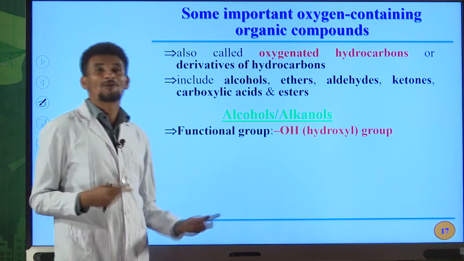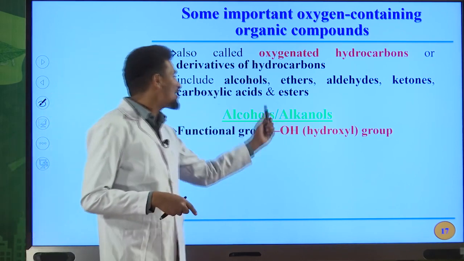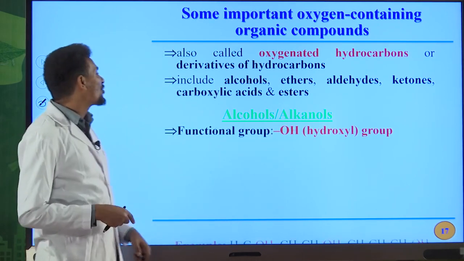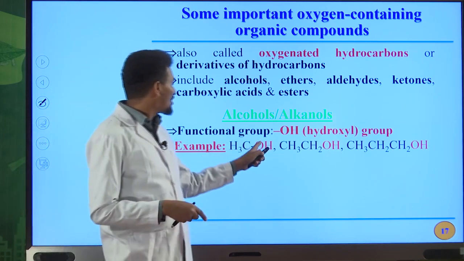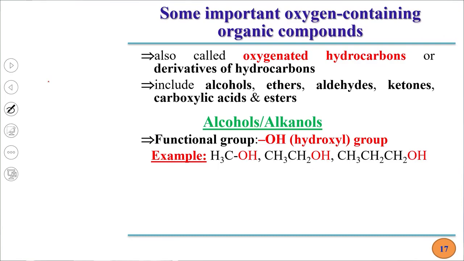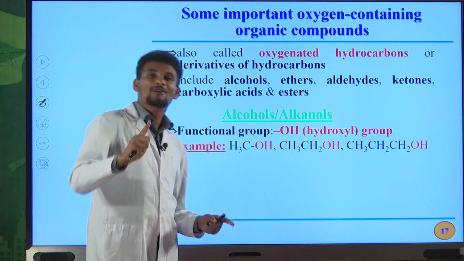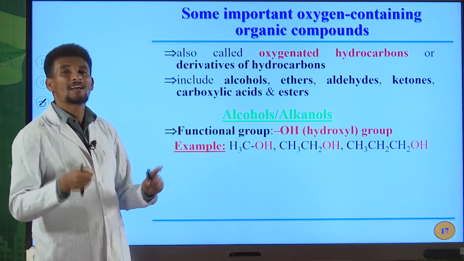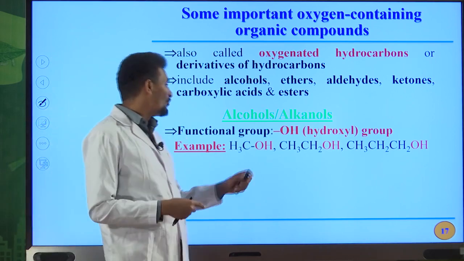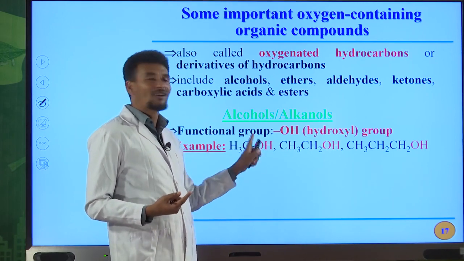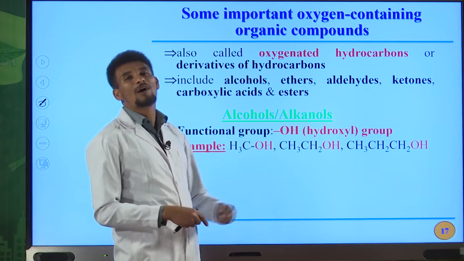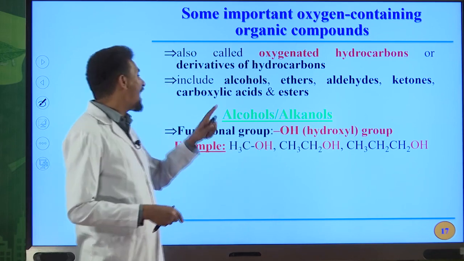The functional group for alcohol is OH, and this functional group is named the hydroxyl group. These are some examples of alcohols. This one contains OH, therefore this is the functional group for this molecule. And I told you that a functional group is the part of a molecule that determines the physical and chemical properties of that molecule. Therefore, because of the presence of OH in this molecule, this organic compound is classified as alcohol.